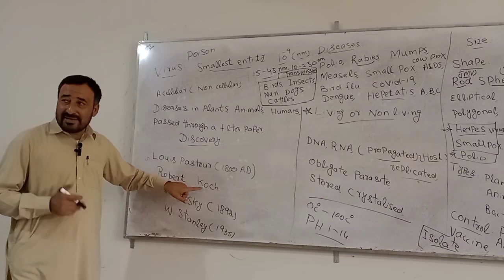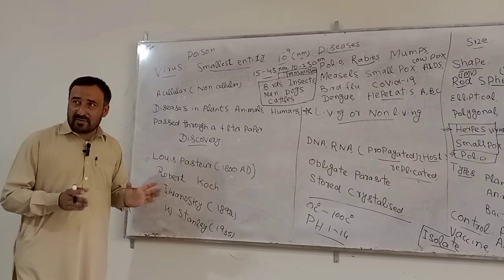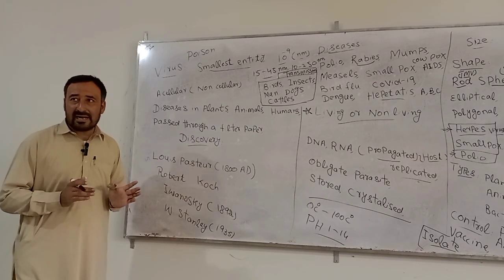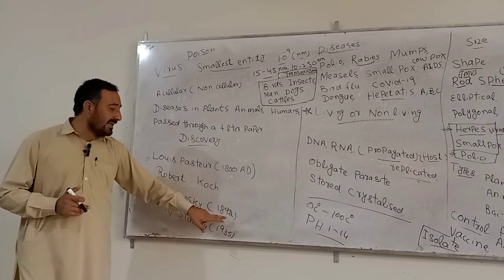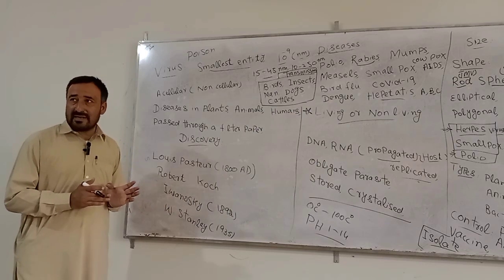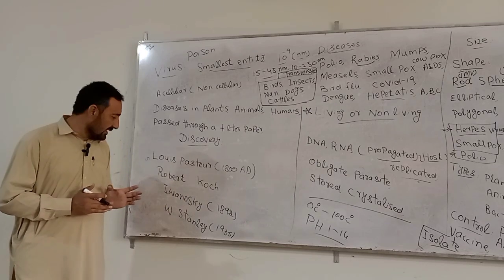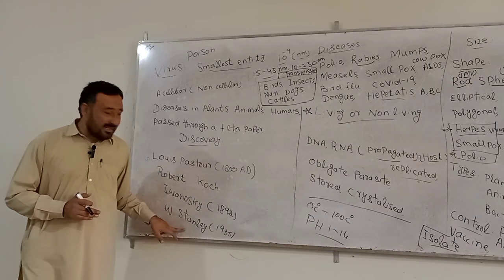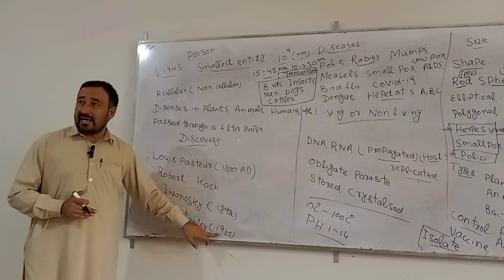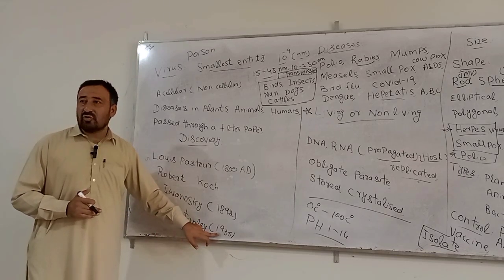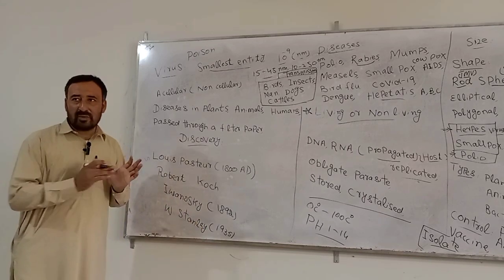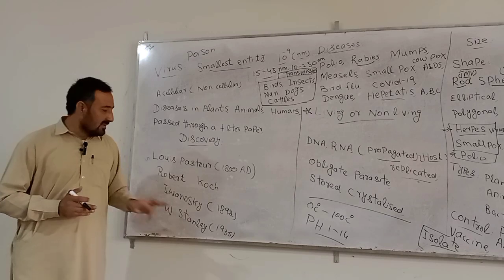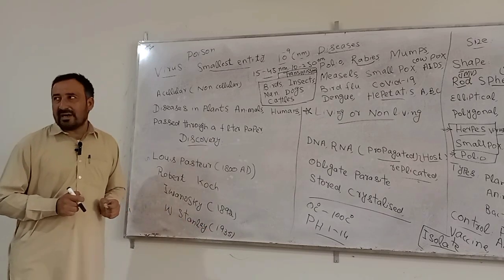Robert Koch and B. Jernick also performed different experiments on plant viruses and animal viruses. Awenuski in 1892 also performed experiments on plant viruses. W. Stanley in 1935 discovered the tobacco mosaic virus. He was performing experiments on tobacco mosaic virus, simply known as TMV.